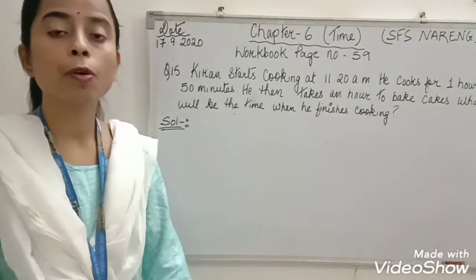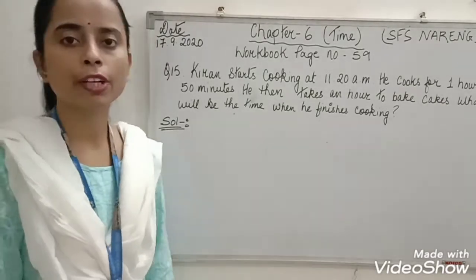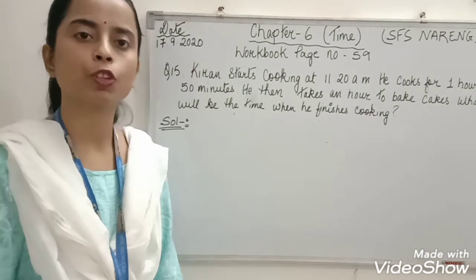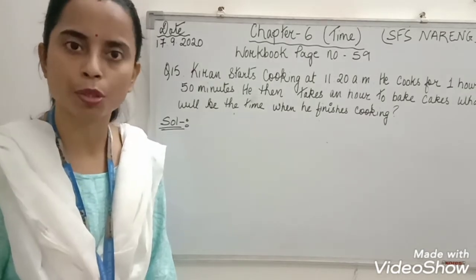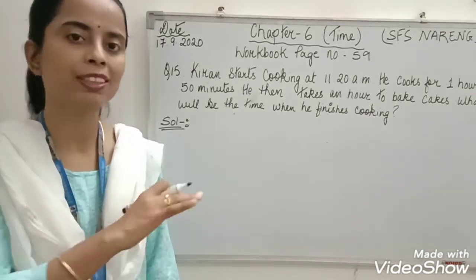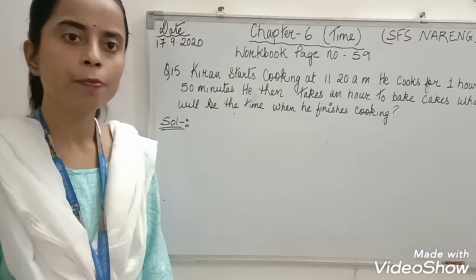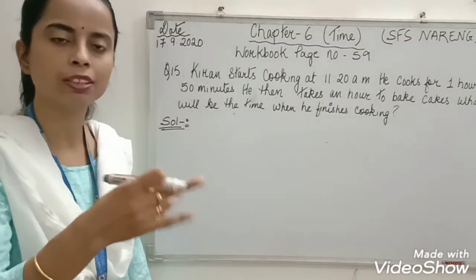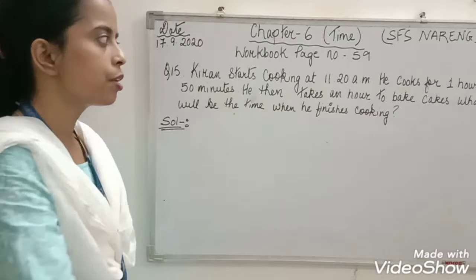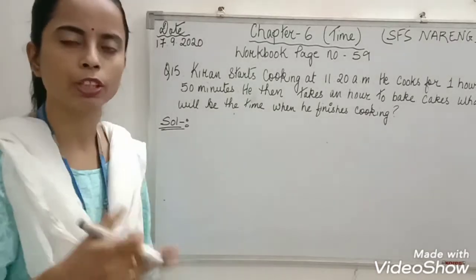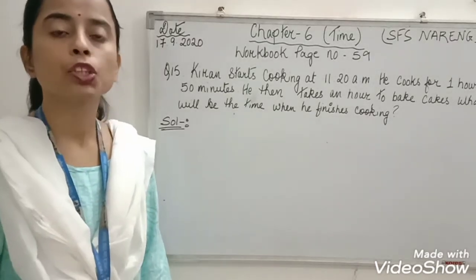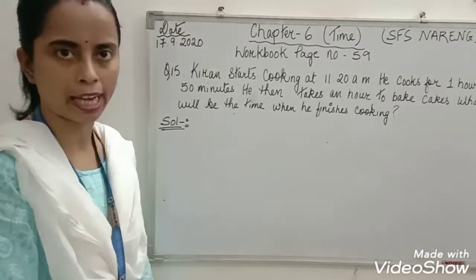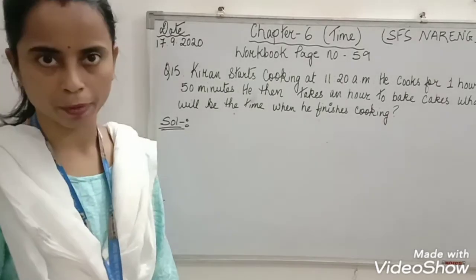Alright children, in the last class, we already started the workbook and we have done certain sums from it. I have taught you how to find out the start time, duration, and end time. I hope it is clear to everyone. Right? Now in our today's class, same concept, that is duration, start time and end time, again from word problems we are going to calculate. Okay? So children, everyone refer to your workbook page number 59 and follow question number 15.